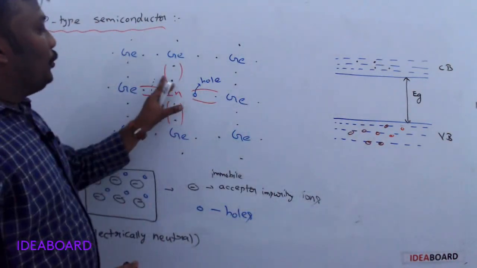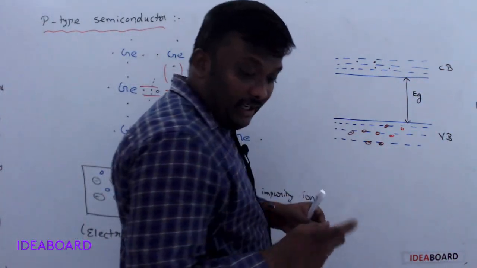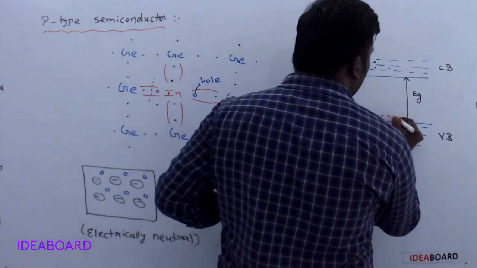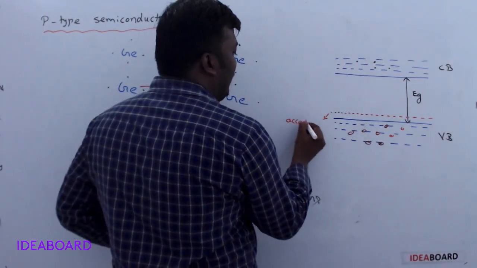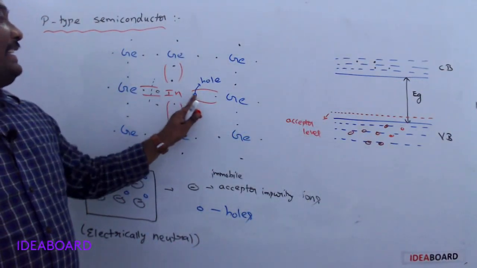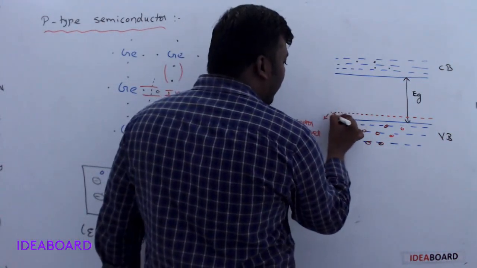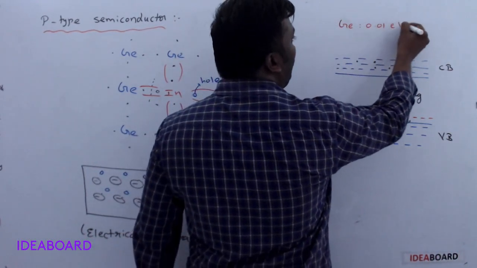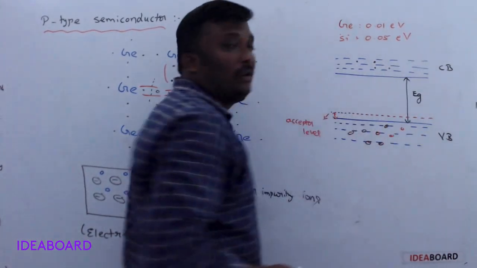Whenever you add a certain amount of impurity, an acceptor level is formed, which is nearer to the valency band. This is called the acceptor level. This acceptor level contains more number of holes, and this gap for germanium is 0.01 electron volt, and for silicon this value is 0.05 electron volt.